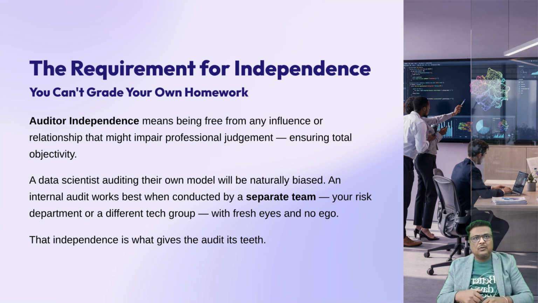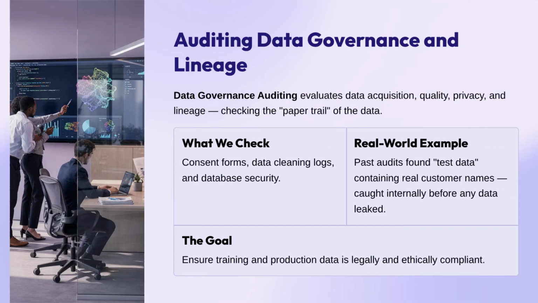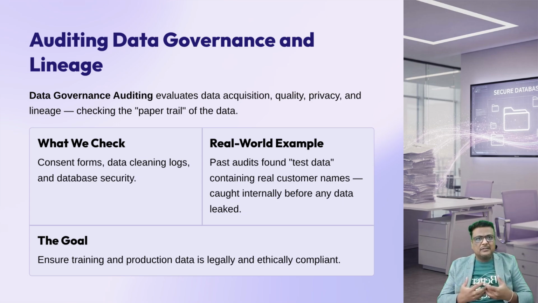Now that we've mastered the who, we need to focus on the what, starting with the most important part of any AI, the data it eats. One of the first stops in our internal audit is data governance auditing, which evaluates the processes for data acquisition, quality, privacy, and lineage to ensure the AI's training and production data is compliant with legal and ethical standards. In simple words, we are checking the paper trail of the data. You have probably seen this at the office when someone asks, "Where did this spreadsheet come from?" In an AI audit, we go much deeper.